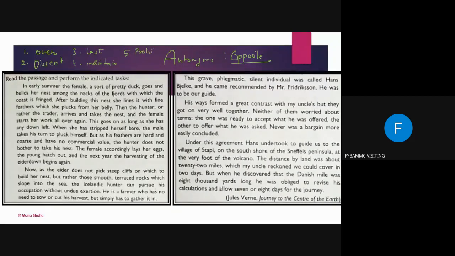Now, this is your homework. Take a screenshot and you have to find these 5 antonyms from the paragraph. The antonyms of these words are there in the paragraph and you have to find them. All right. Have you all taken the screenshot? Yes, ma'am. Okay. So can I move ahead? Am I allowed to move ahead? All of you? Yes, ma'am. Okay.